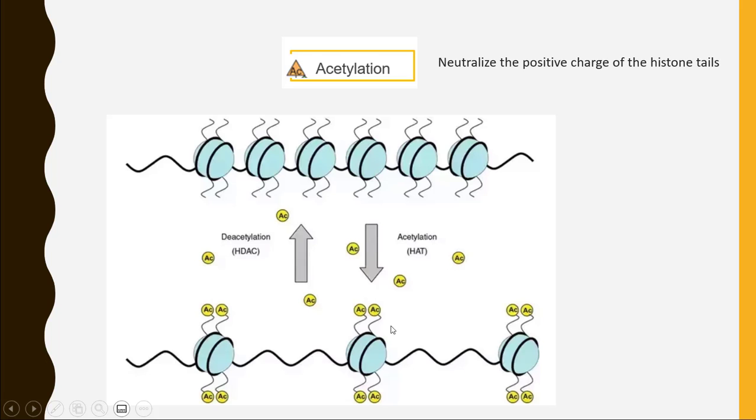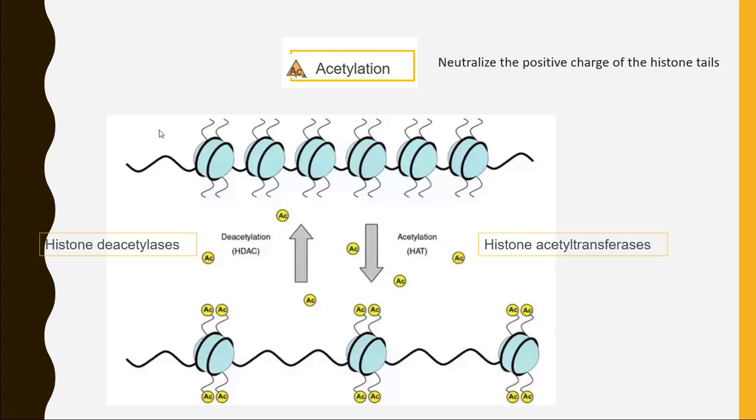So these acetyl groups attach themselves to the tails of histone proteins and neutralize the positive charge, and then the DNA can loosen itself around the histone proteins and shift from the heterochromatin state into the euchromatin state. The enzyme that helps the attachment of the acetyl group to the histone tail is called histone acetyltransferase. And to shift it back into the heterochromatin state, we have another enzyme, called histone deacetylase.